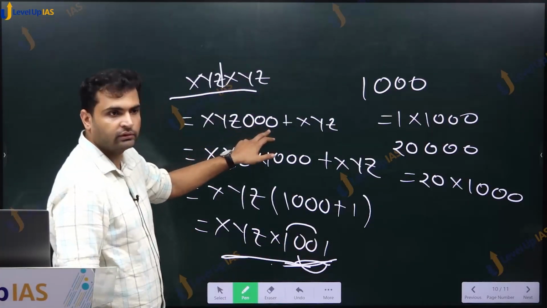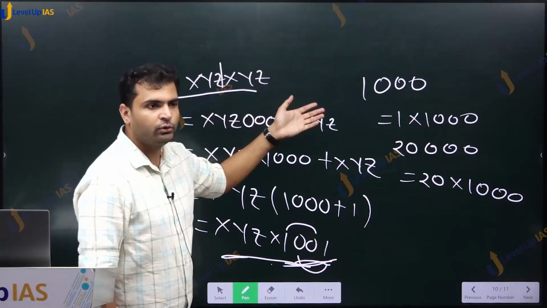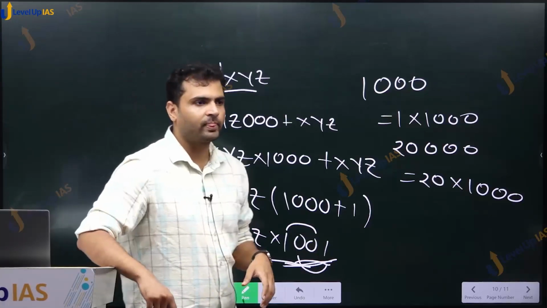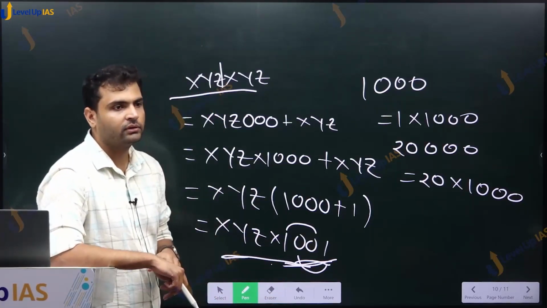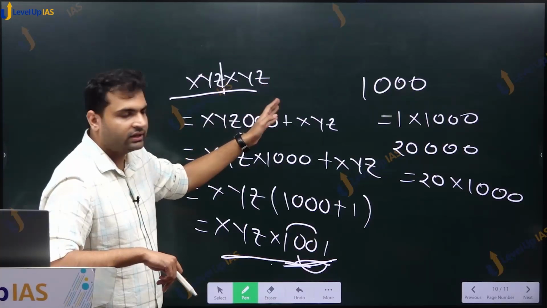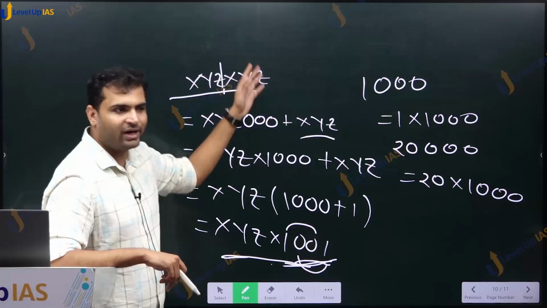From here to here. Yes, because there is symmetry here. I mean, this may seem random to you, but this is intuition. Yes, because after 3 zeros there is symmetry, na? That is why. And then only this xyz can become common out of this. So this is a mathematical way of doing it.